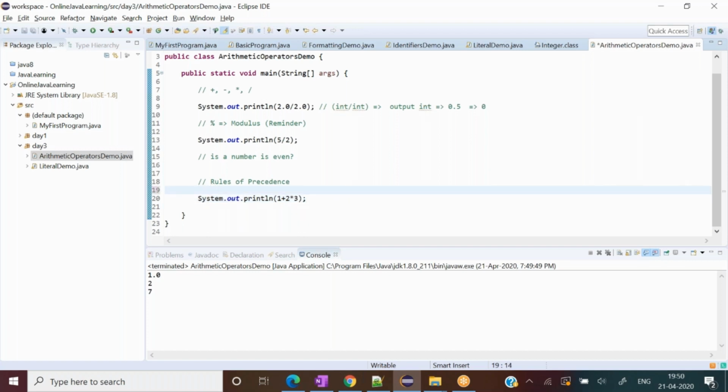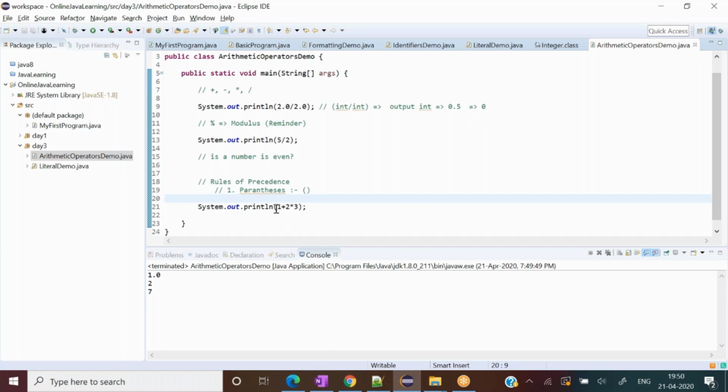A couple of rules I would like to write for the precedence. Highest precedence, number 1, I write parenthesis. Parenthesis has the highest. Now what is parenthesis? Parenthesis is a bracket. Why do we have this rule? Let's say for example, I want the addition first, then multiplication. There might be a chance someone has this requirement, right? So how to do that? If you apply parenthesis, it would have the highest precedence.